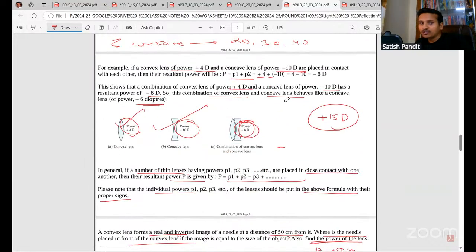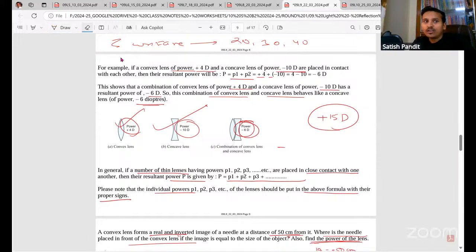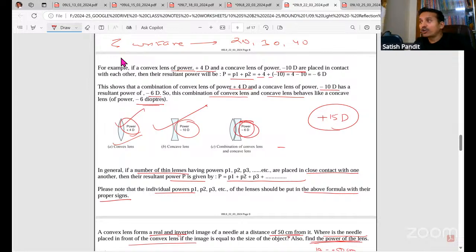So here I've given one example. Look here. Suppose I have 2 lenses. One has a power of 4, another has a power of minus 10. They will not give the minus; you have to take it as minus 10, because concave is minus. If you combine both of them, what will be the total power?